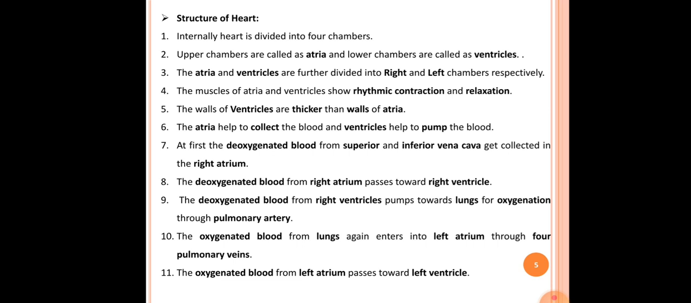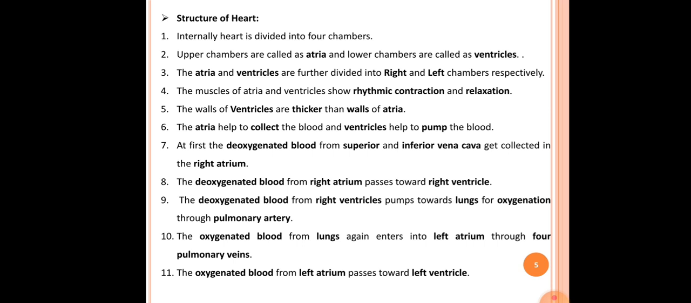The sixth point here is the atria also help to collect the blood, and ventricles help to pump the blood. Okay, so atria help to collect the blood from the different parts of the body, and the ventricle helps to pump the blood to different parts of the body. So the seventh point here is, at first the deoxygenated blood from the superior and inferior vena cava gets collected into the right atrium. Okay, so as I already told, the superior and inferior vena cava both carry the deoxygenated blood from different parts of the body into the right atrium.